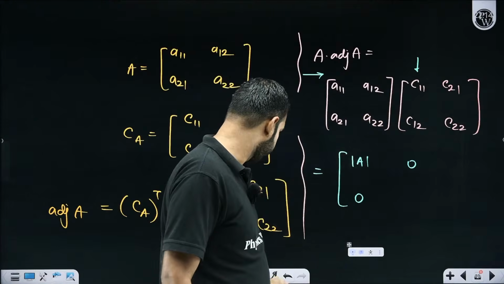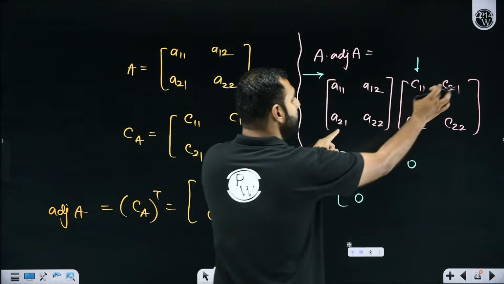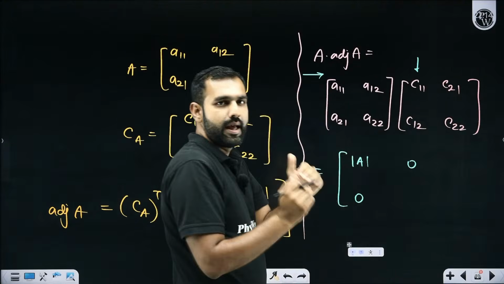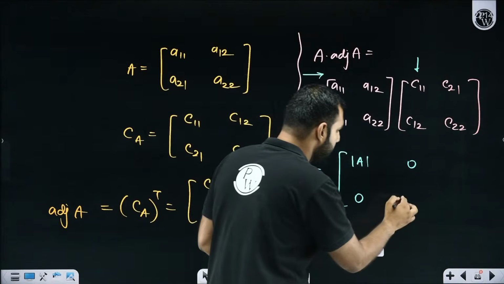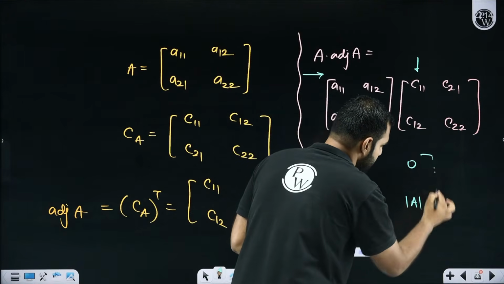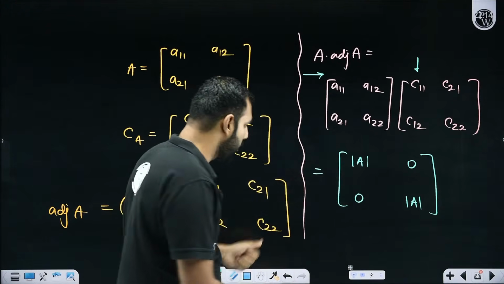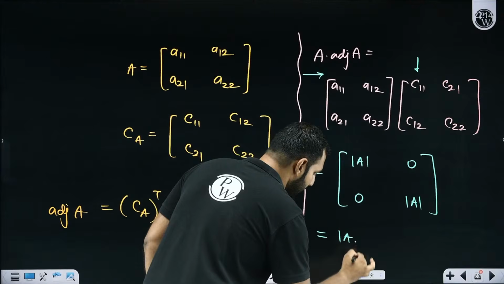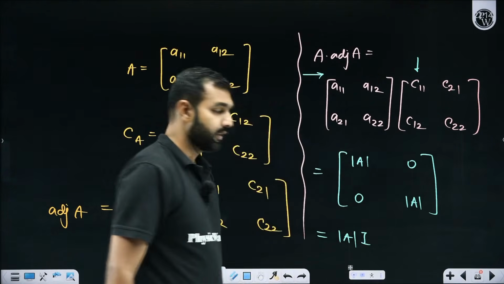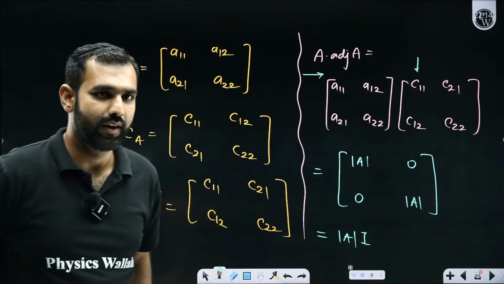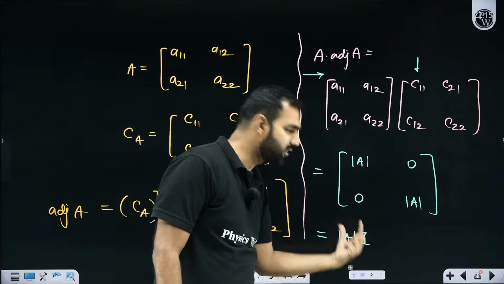A21, A22 with C21, C22. So A21, C21 plus A22, C22. Elements of any row multiplied with the cofactors of that row gives you the determinant of that matrix. So this is that. Now what I'll do next is take determinant of A common. When I take determinant of A common, 1, 0, 0, 1 is nothing but identity matrix of order 2. That's exactly what I was telling you. A dot adjoint of A is always determinant of A into I.